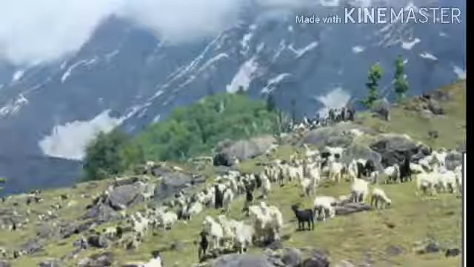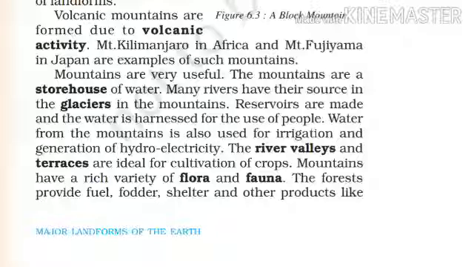How? The mountains are a storehouse, a storehouse of water. Many rivers have their source in the glaciers in the mountains.